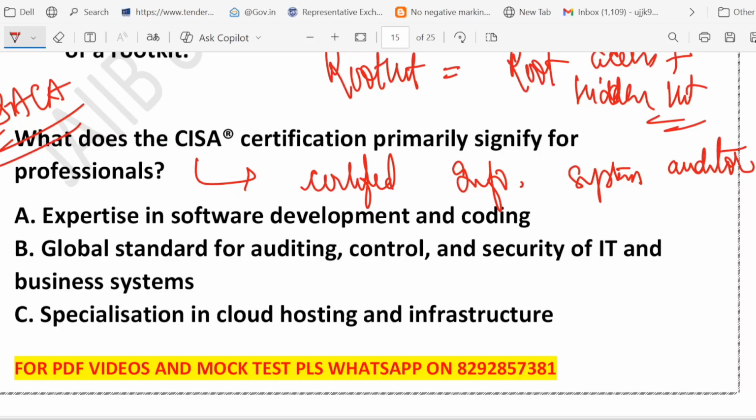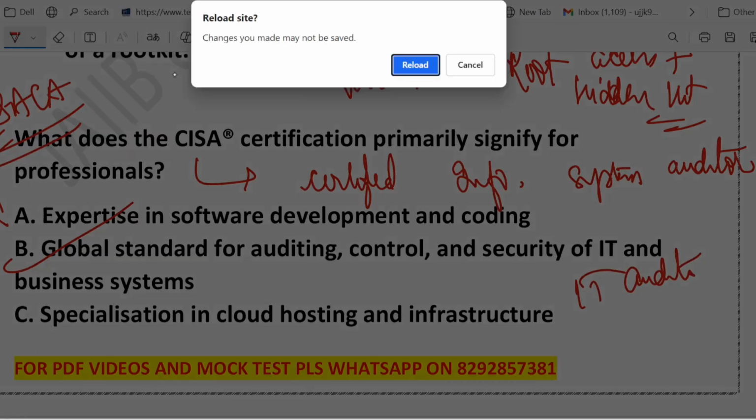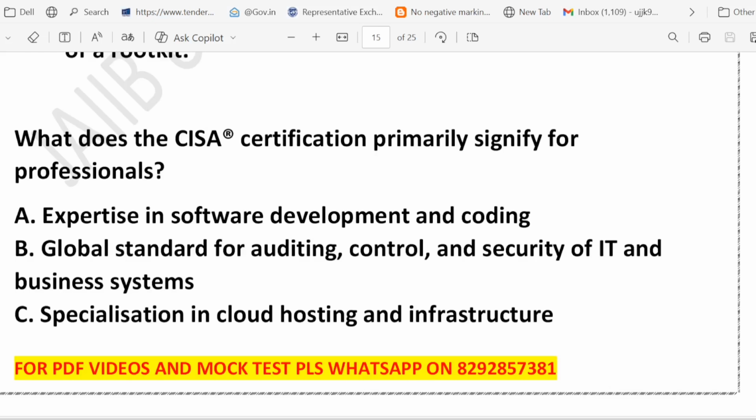What about option A? Expertise in software development and coding. What do you think? This is wrong. CISA is not just about writing code or building apps. It's about checking the system. Option B is correct, right? Because think of a CISA professional like an IT auditor. So you know the role of an IT auditor. They review the system, they find the risk, they ensure that everything meets security standards.